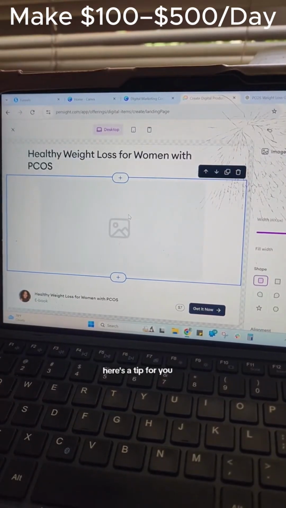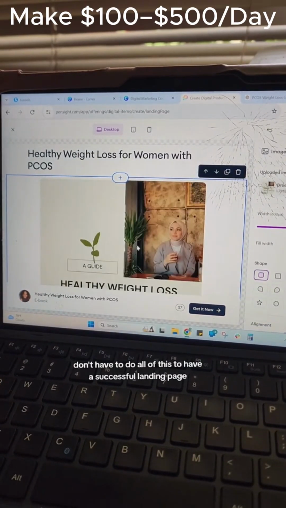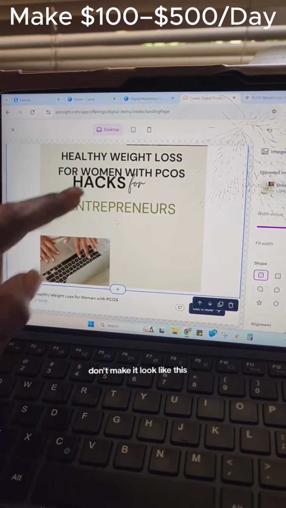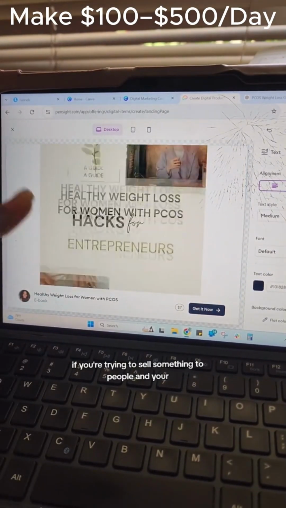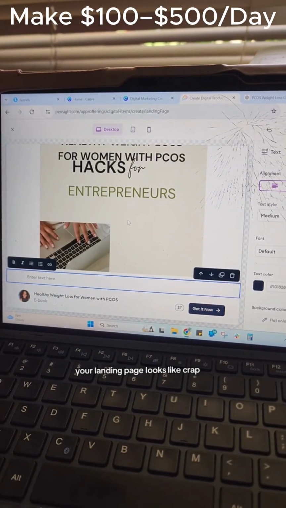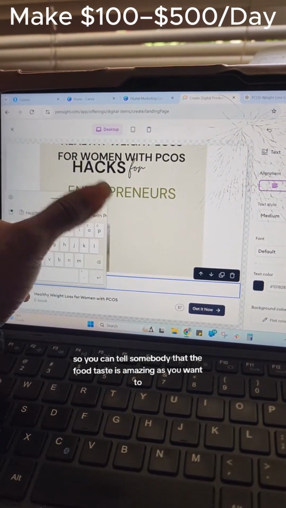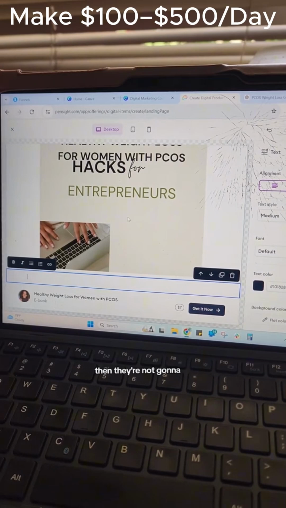Here's a tip for you. You don't have to do all of this to have a successful landing page, but remember, make sure it looks pretty. Don't make it look like this. If you're trying to sell something to people and your landing page looks like crap, they're gonna think that your product is crap too. You can tell somebody that the food tastes as amazing as you want to, but if it doesn't have a good presentation, then they're not even gonna take their first bite. So make sure that it looks good.